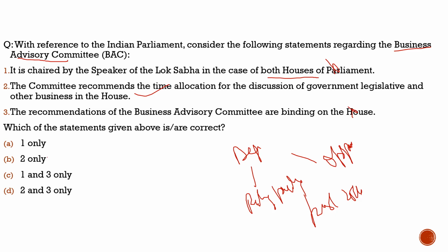I hope you had understood the question as well as the context, why we discussed it, and what the various allegations are with respect to how bills are passing in the Parliament. That is why we are discussing this question here. I would also like to add how many members there are in the Business Advisory Committee. It is 15. In the Lok Sabha, it is chaired by the Speaker, and in the Rajya Sabha, by the chairman, or we can say the vice president. So with this, let's move to another slide and see what question we had brought there.